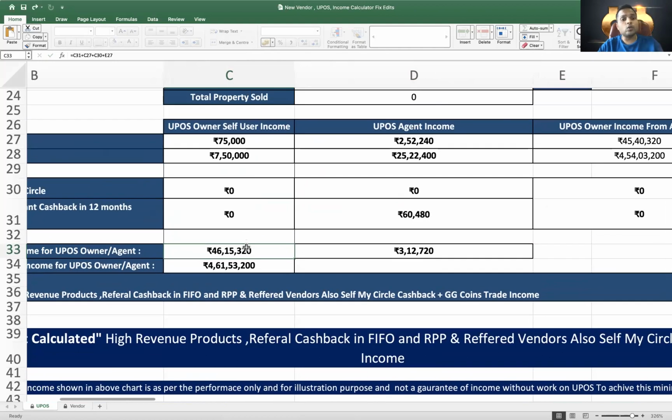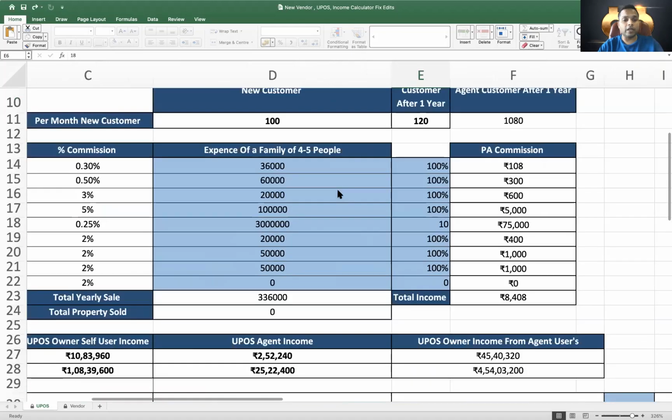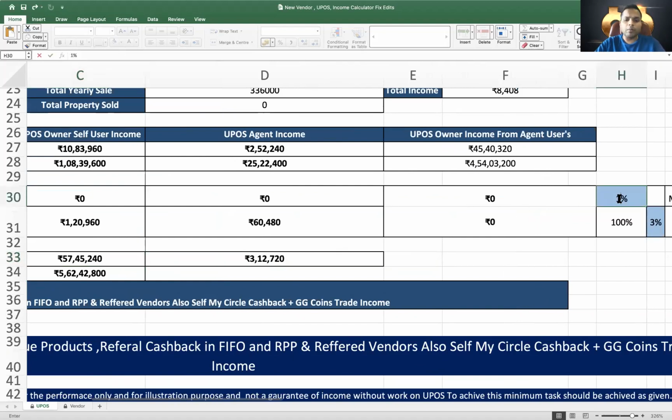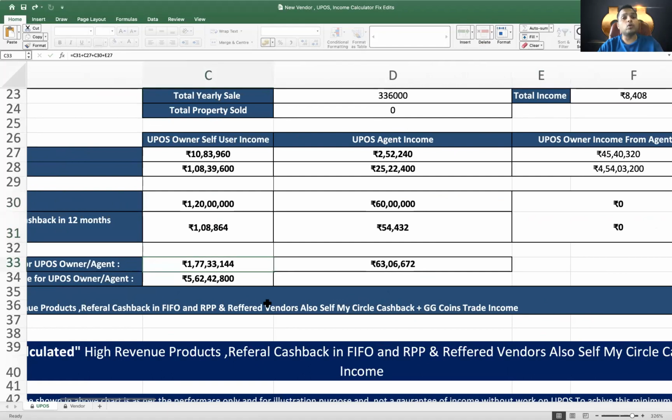And this is coming without even a single referral, without you having even a single user of your own. It is the agent who is doing the business. Let's say you also have 10 users every month, 120 users after 1 year. Now see, 57 lakh rupees every year. And if even 10% of them are inclined toward getting into My Circle, it will go up to 1.77 crores. So please practice this UPOS calculator at home.